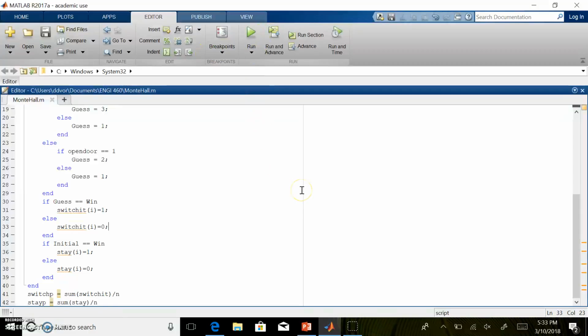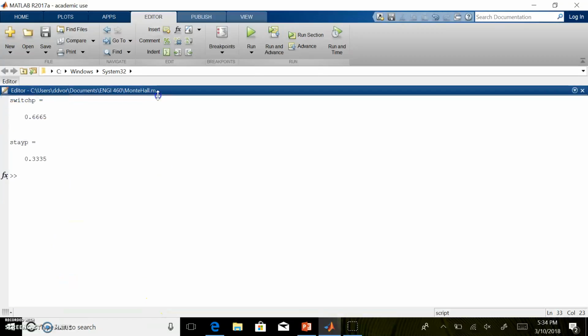We should get... I need to pull that up. There we go. The same one that we got, 67% and 33%. So very similar to what we predicted mathematically. And with that, that's it.